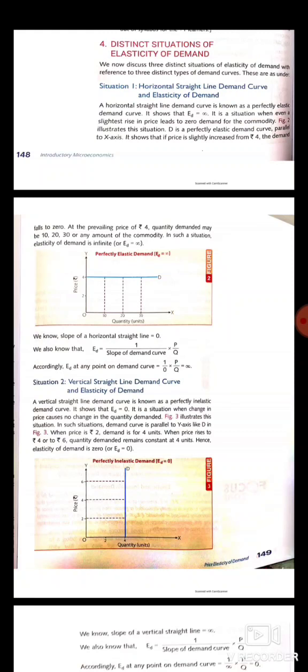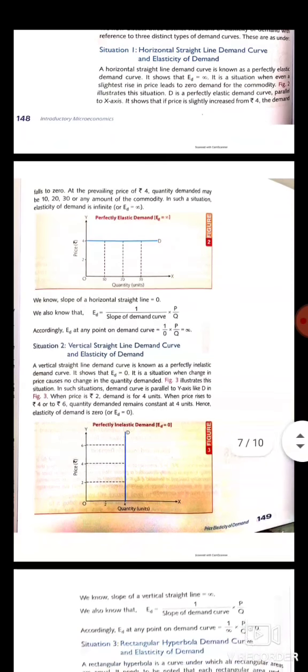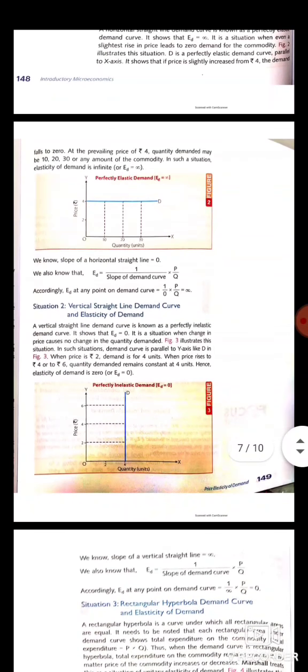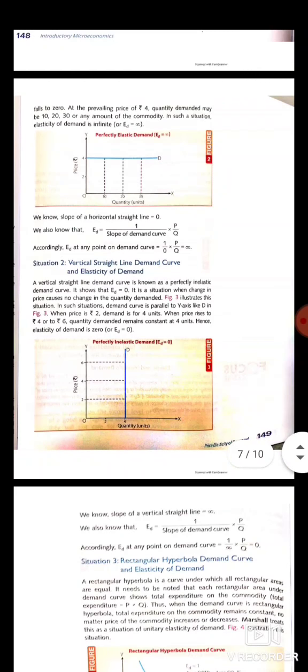So the situation can be explained with the help of figure 3. In figure 3, quantity is shown on the x-axis and price on the y-axis. So DD is the demand curve, which is a vertical demand curve, parallel to the y-axis. It shows that demand will remain constant whatever be the price charged by the seller.